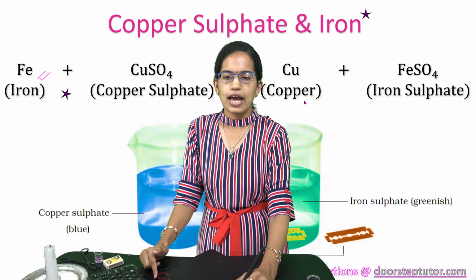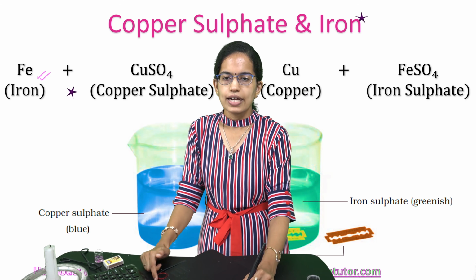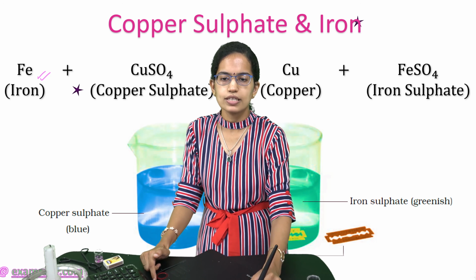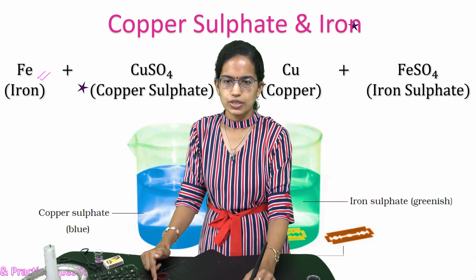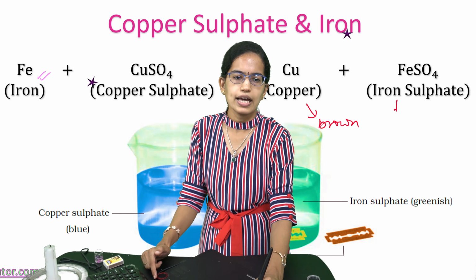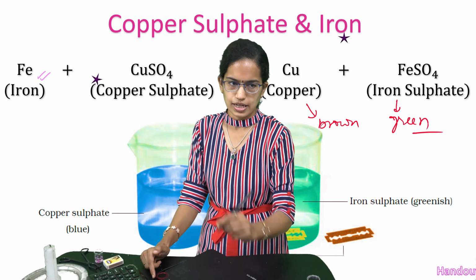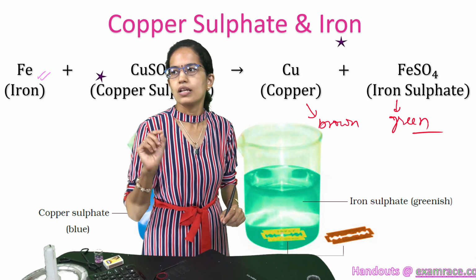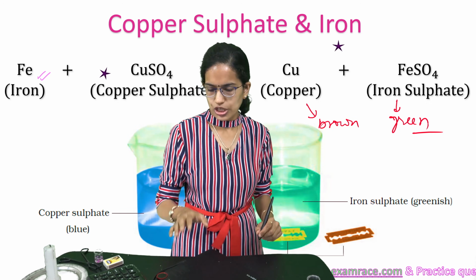However, on the other hand, we have copper that turns what? This copper would turn brown in color. Okay, so copper turning brown and iron sulphate turning green. So another good example of a chemical change.